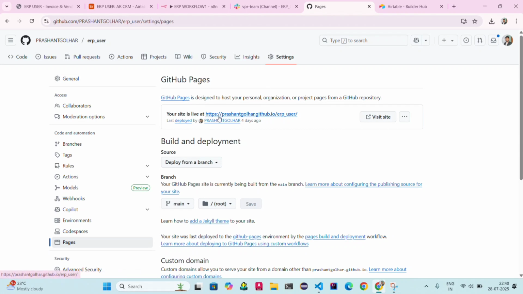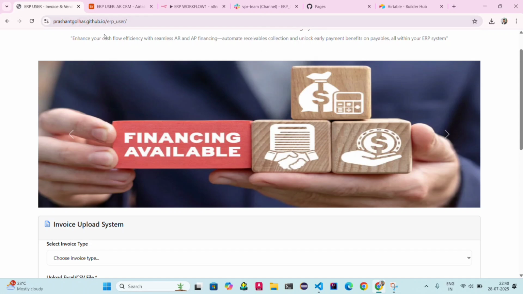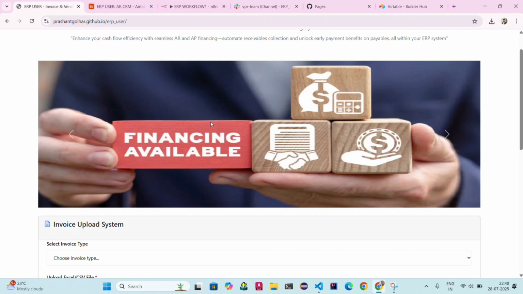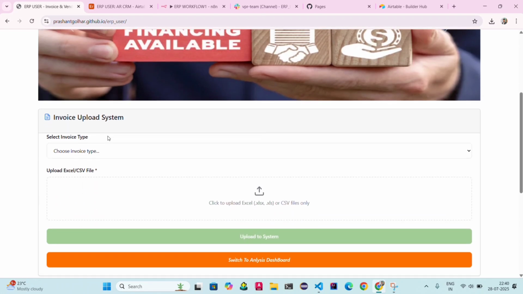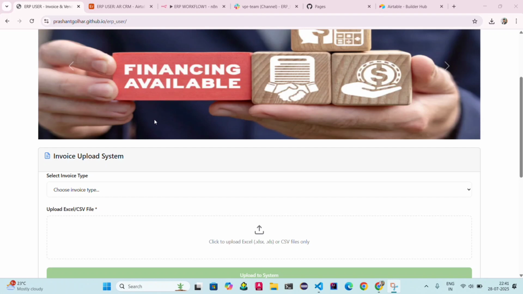Your site is live at this site. This is nothing but the production URL which I currently used here. Okay, so for all the web pages I hosted on my GitHub channel, I generate the link and I put it here. So I will get and post the data, live data. Okay, now ERP user. Now we will see practically.